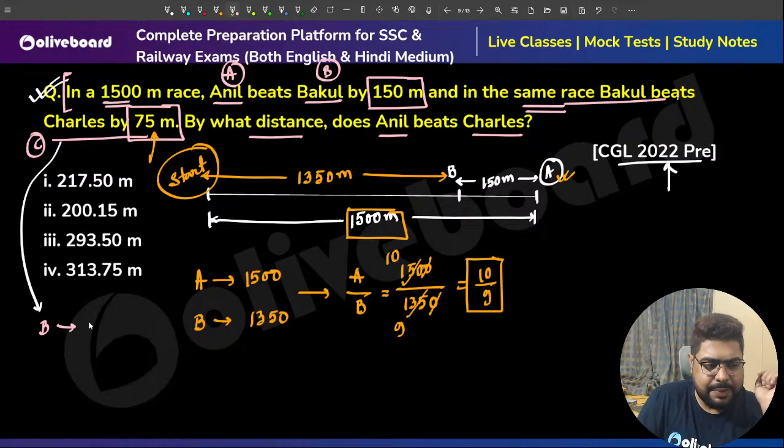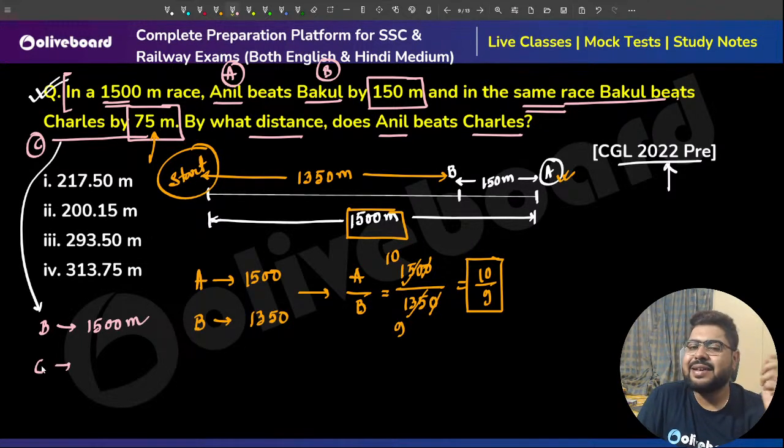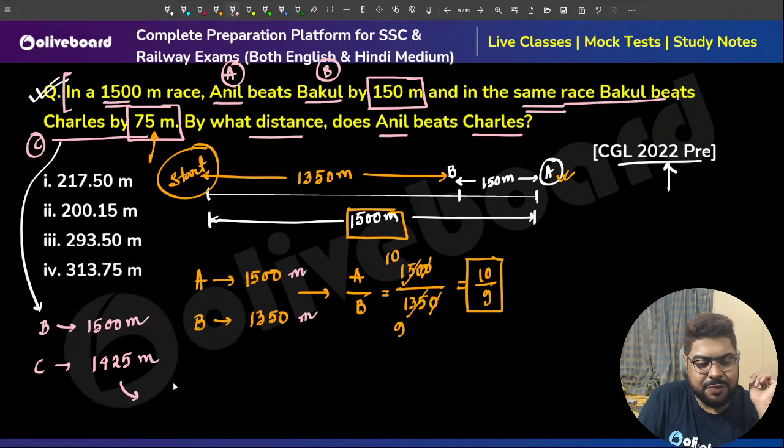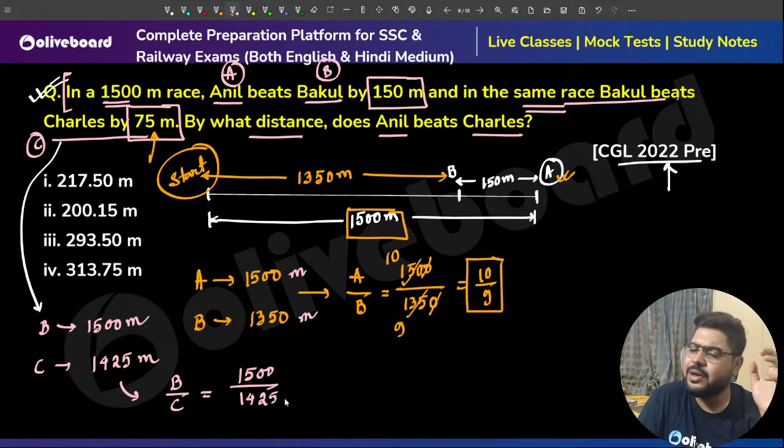Meaning by the time Bakul goes 1500 meters, Charles goes how much? 75 meters less, 1425 meters. Correct? What is the ratio? B by C is 1500 divided by 1425. Why? Because time is constant once again. Absolutely clear? Absolutely clear.